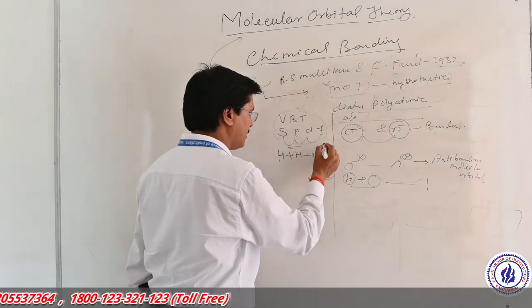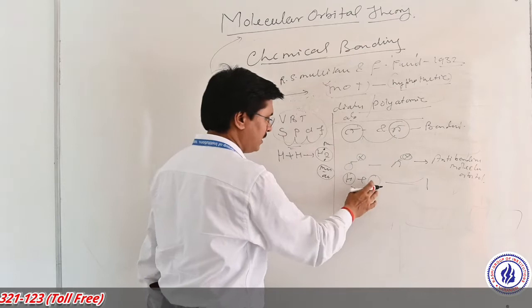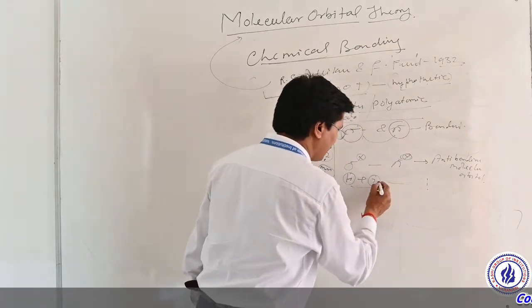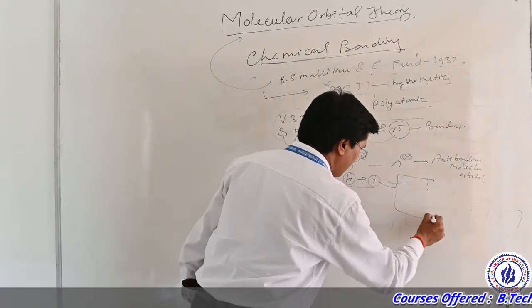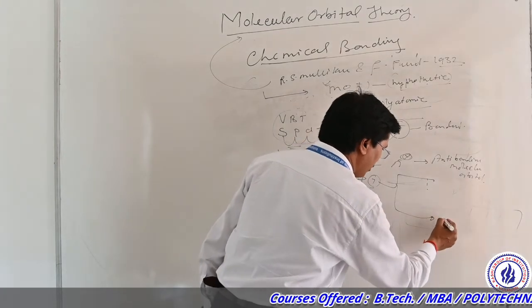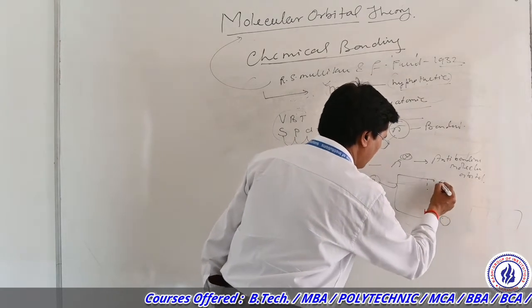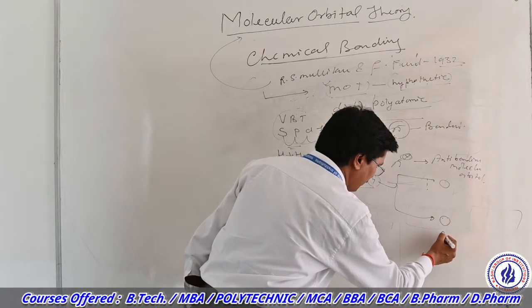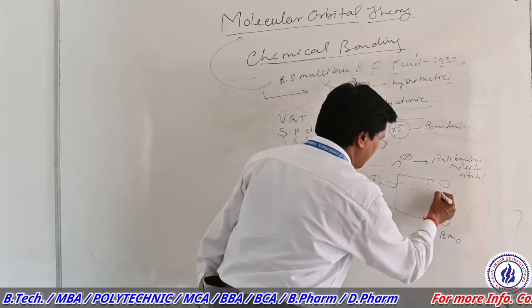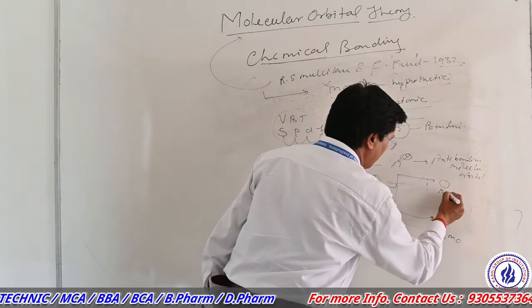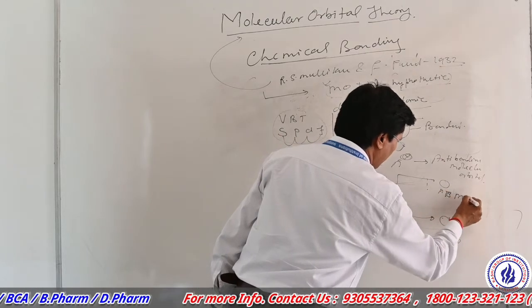Instead, an equal number of orbitals are formed, which are called molecular orbitals. This is one and one: one is called the bonding molecular orbital, and the other is called the anti-bonding molecular orbital.